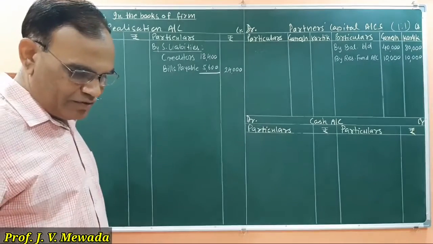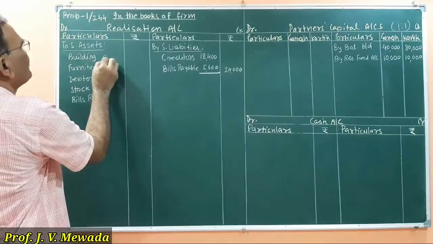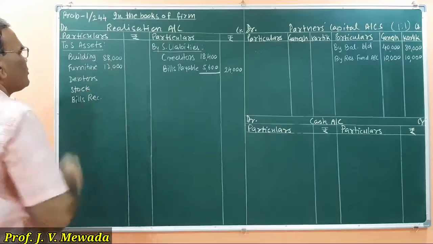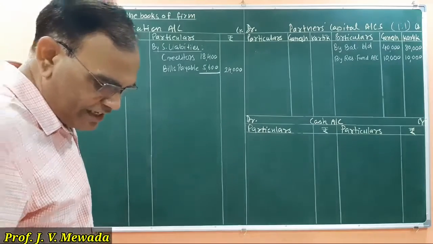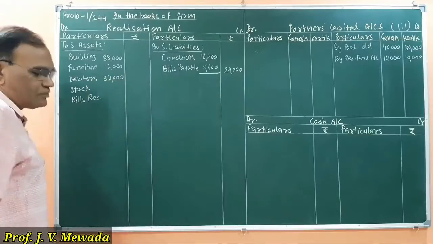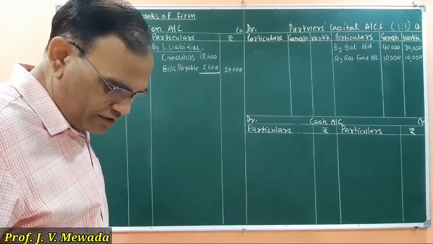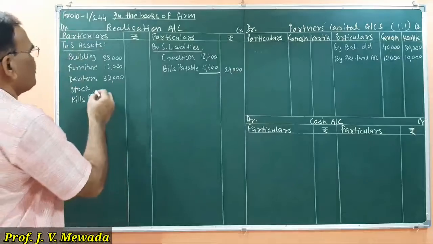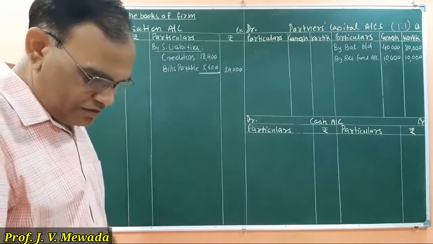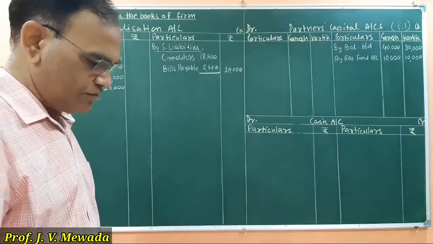We will write the amounts 88,000 and 12,000, so 1 lakh. Debtors 32,000, so 1,32,000. Stock 24,000. And we have bills receivable 4,000.